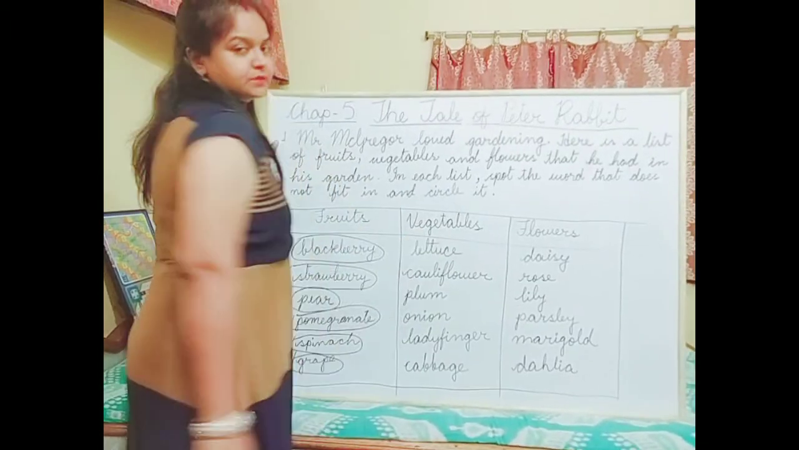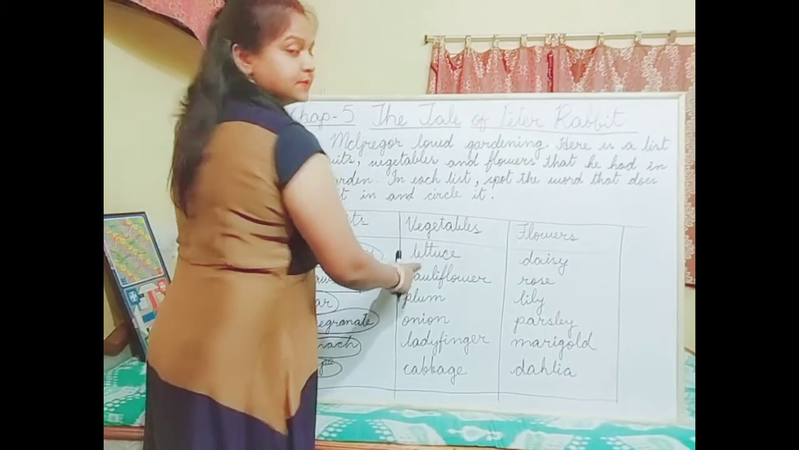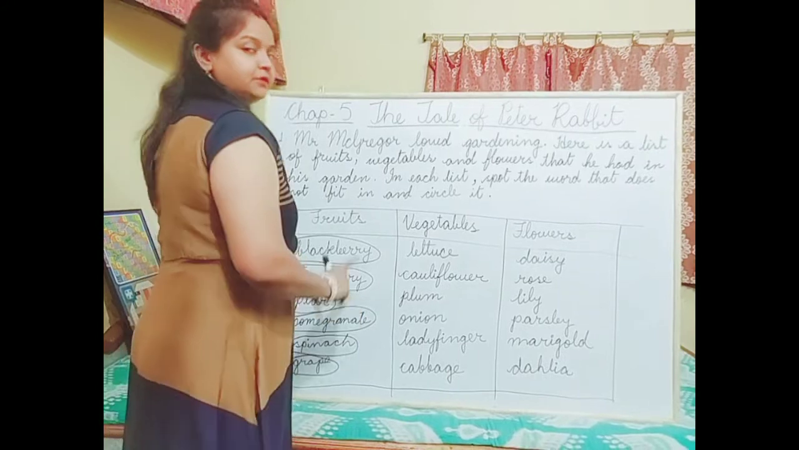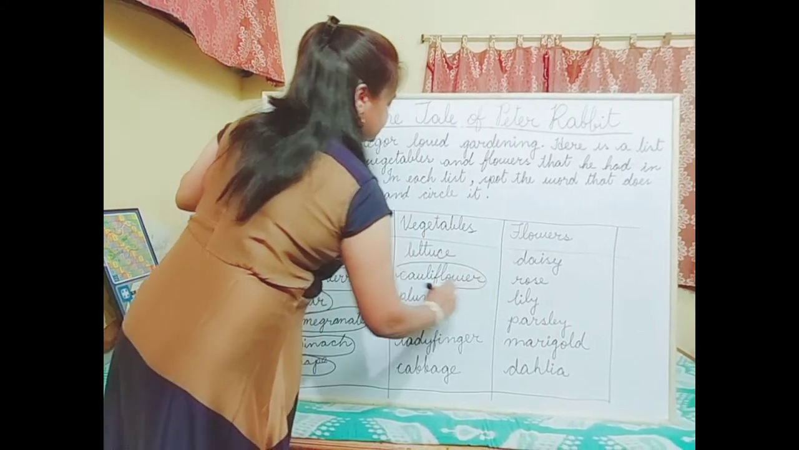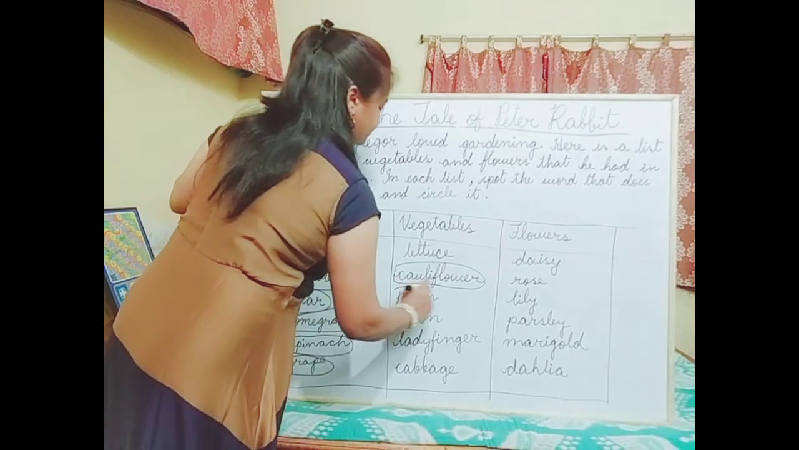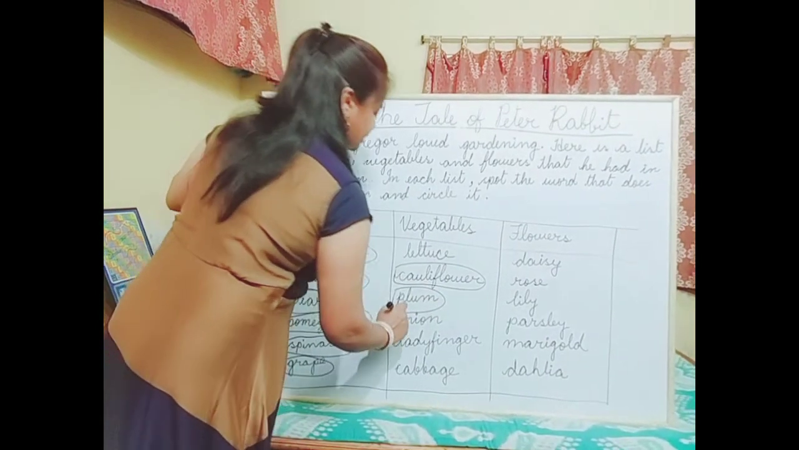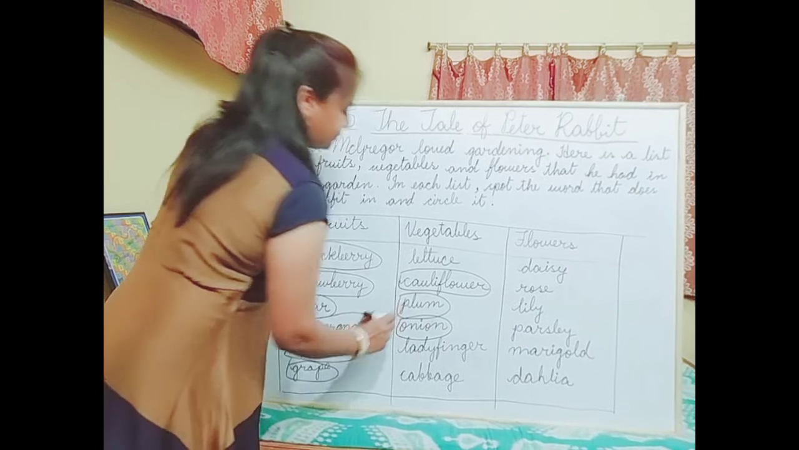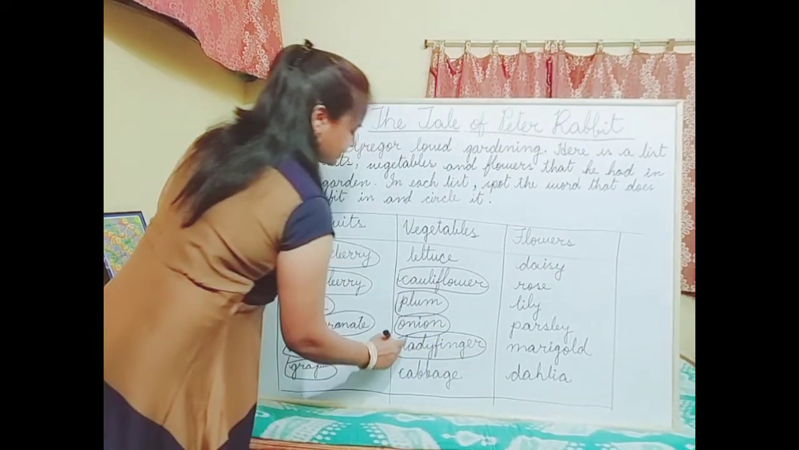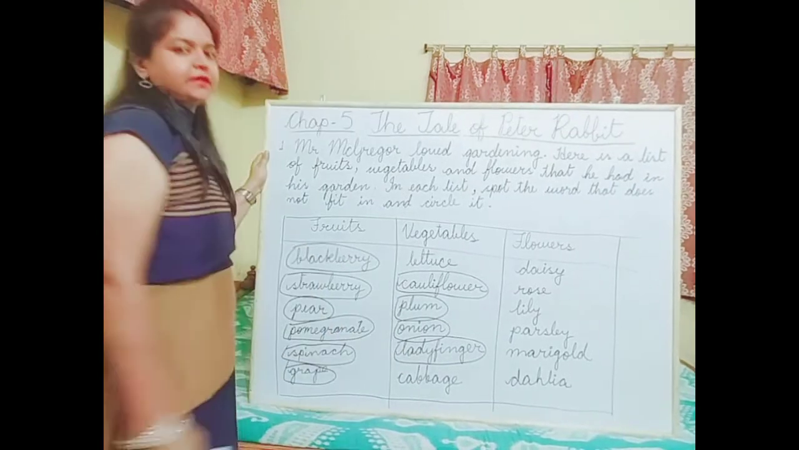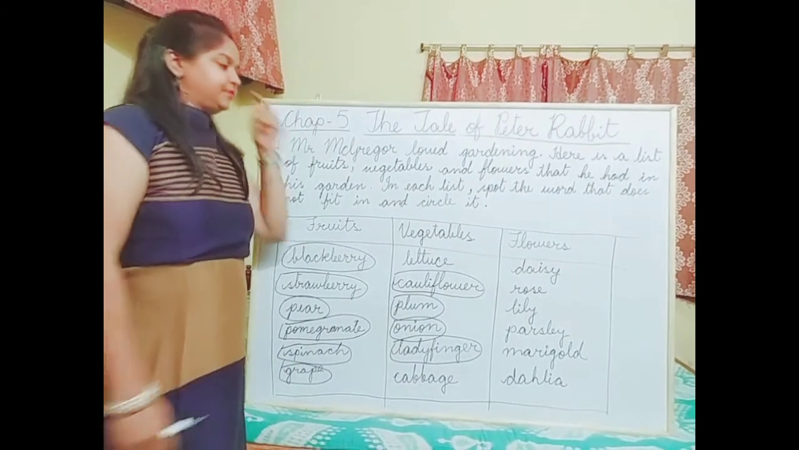Now come to vegetables column. Lettuce was there, so we will not circle, we will leave it. Then cauliflower was not there in his garden, circle it. Plum was also not there. Onion was also not there. And ladyfinger was also not there. Cabbage was there in his garden, so we will leave it.